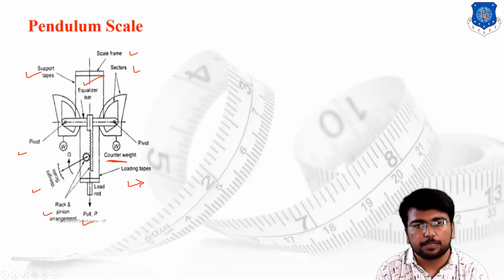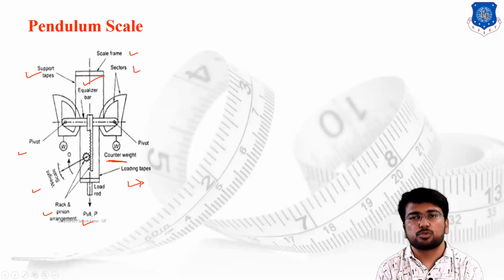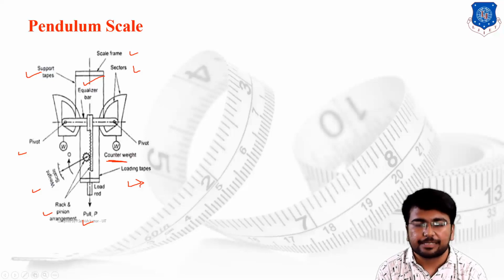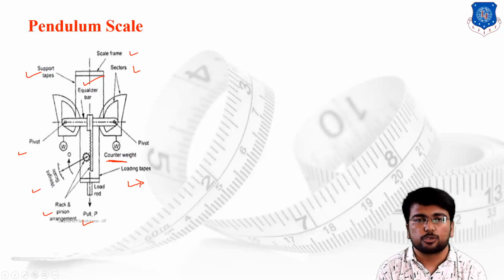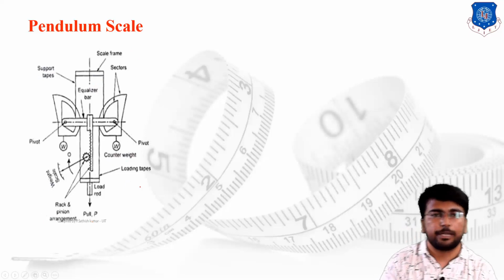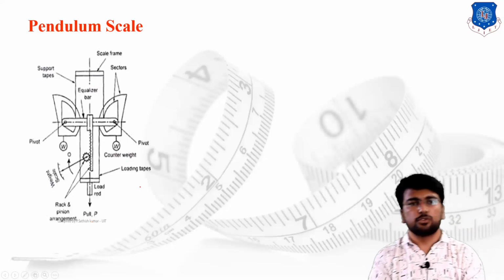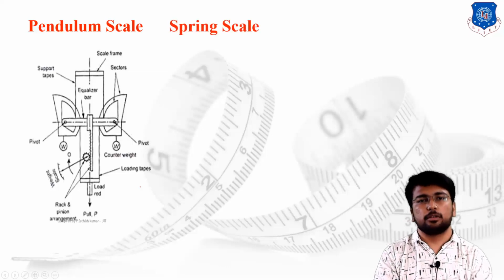And once the pointer starts moving, we are supposed to check it on the calibrated scale, and by using the calibrated scale you find the value of the weight which is placed on the platform of the unknown mass. This is the basic case of the pendulum scale. So guys, this is the basic case of the pendulum scale.